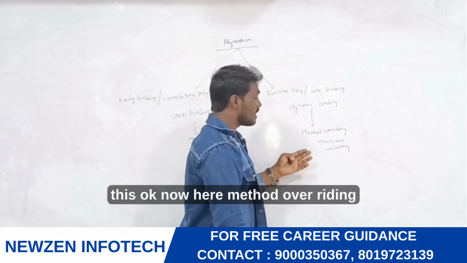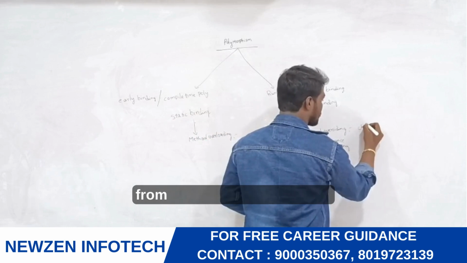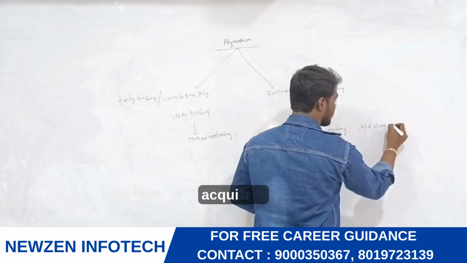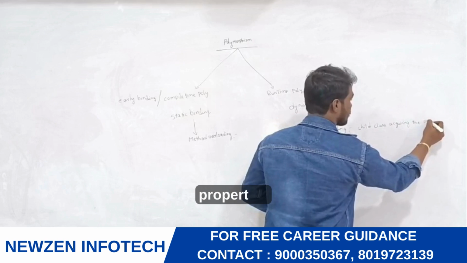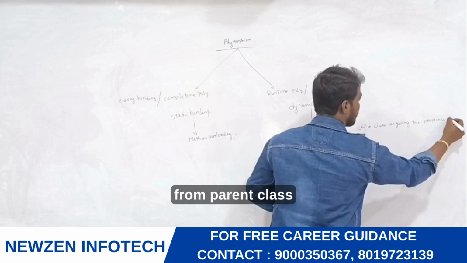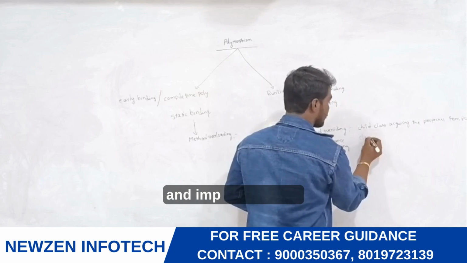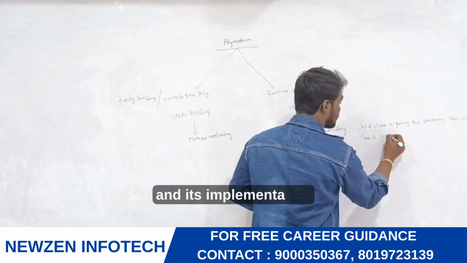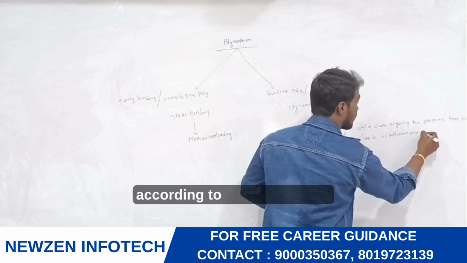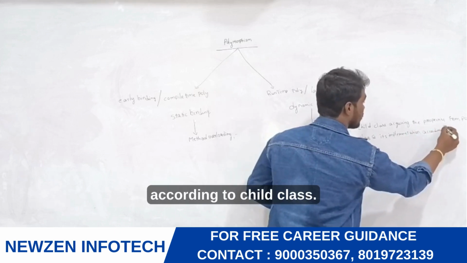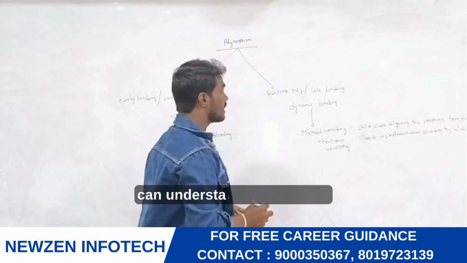Okay, now method overriding is nothing but a child class acquiring the properties from the parent class, and its implementation is according to the child class. I'll give you one example, then you can understand very clearly.